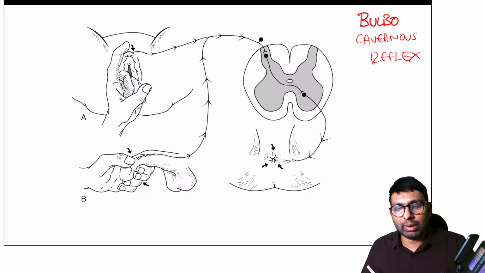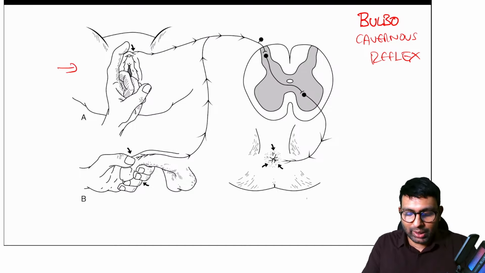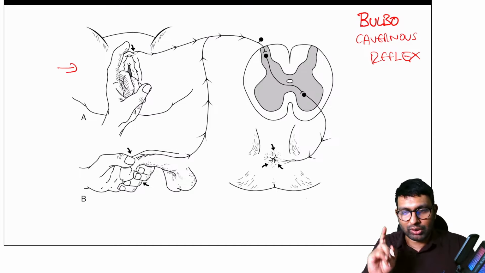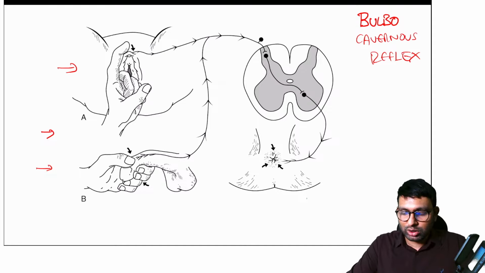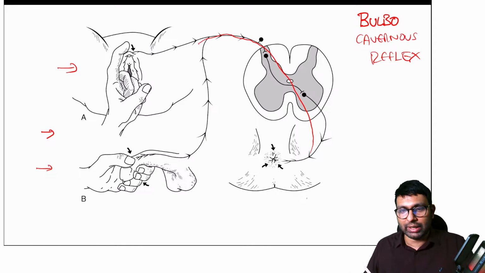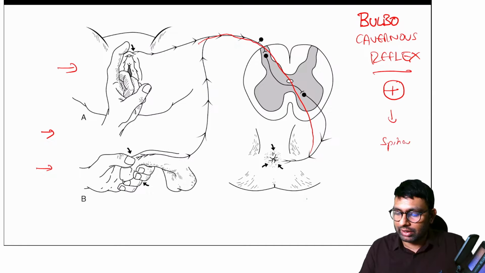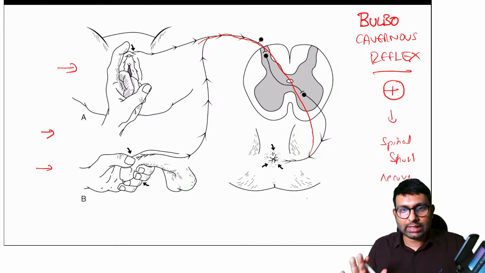So what you do in bulbocavernous reflex is either in females you tap on the mons pubis, or in males you tug the glans penis, or, since most spinal patients have a catheter, you pull the catheter. When you do any of these three things, because of this root action going into the anal sphincter, it will result in contraction of the anal sphincter. That means that the bulbocavernous reflex has come back and also spinal shock has recovered.